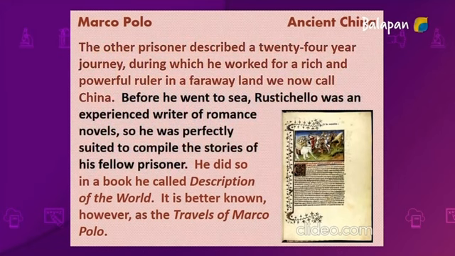Before he went to sea, Rustichello was an experienced writer of romance novels, so he was perfectly suited to compile the stories of his fellow prisoner. He did so in a book he called Description of the World. It is better known, however, as the Travels of Marco Polo.